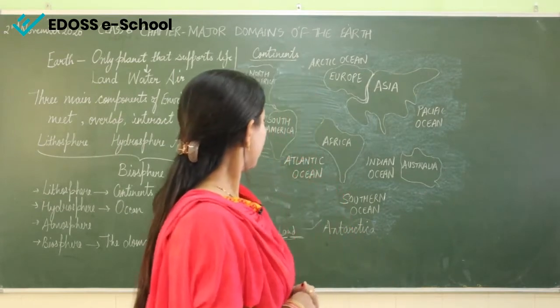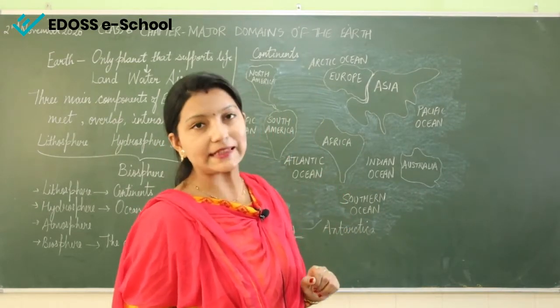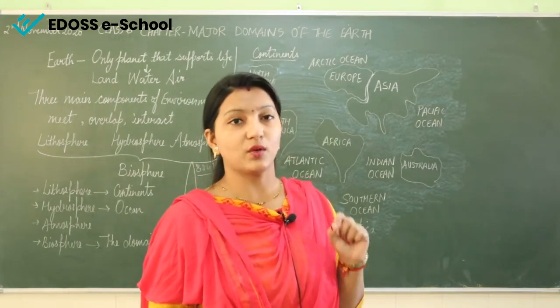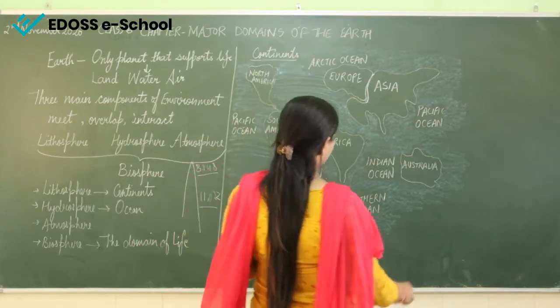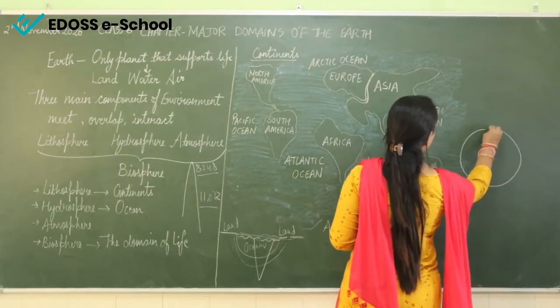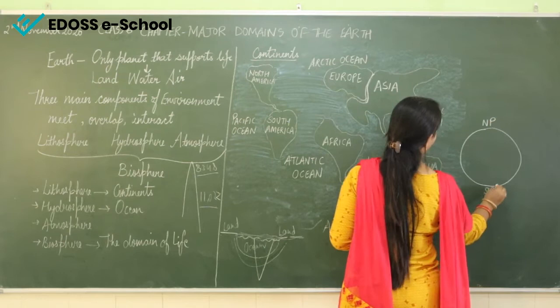Now, next continent we will talk about is Africa. Africa is the second largest continent. And the equator runs. Equator is the imaginary line that separates the, this is Earth. Here we have North Pole, here we have South Pole.